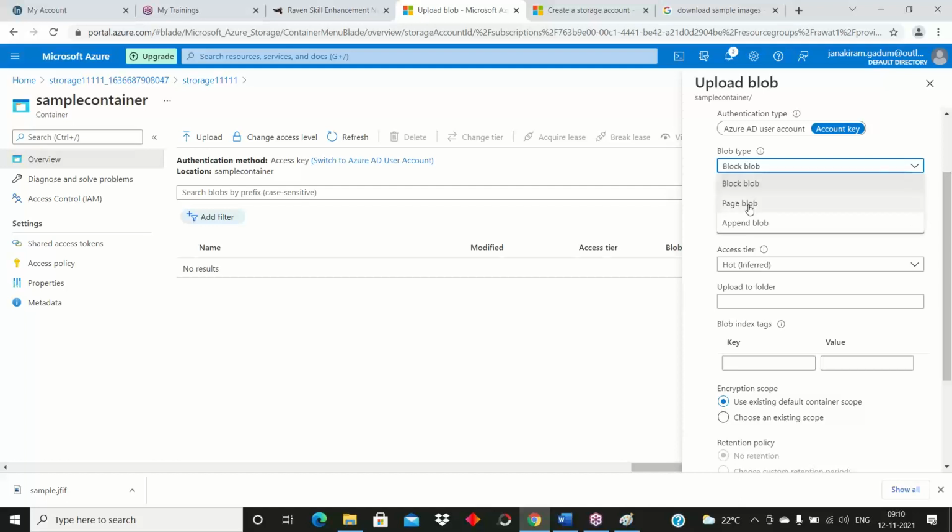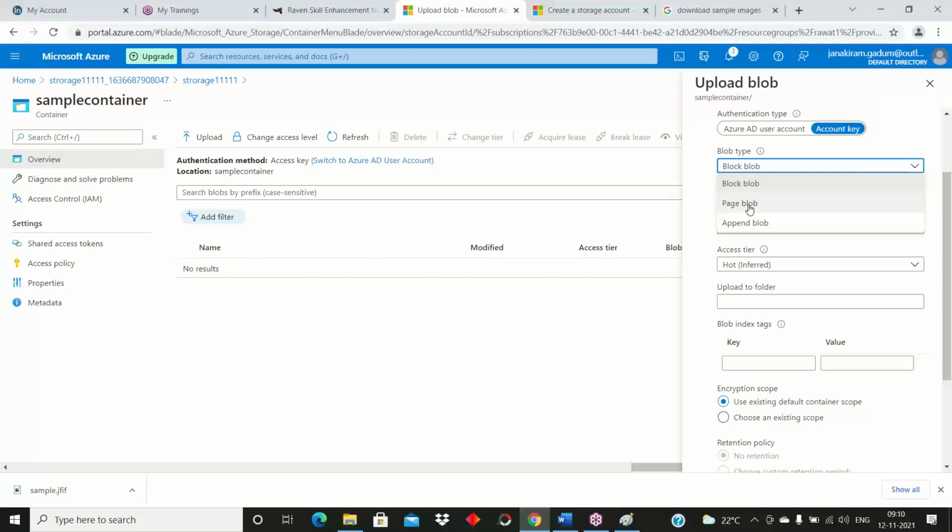Suppose page blob. If I go with page blob, what happens? Suppose I have one virtual machine. Inside the virtual machine, I have some VHD information, virtual hard disk information. I need to save that VHD information in this blob service. For that, I need to choose this option.